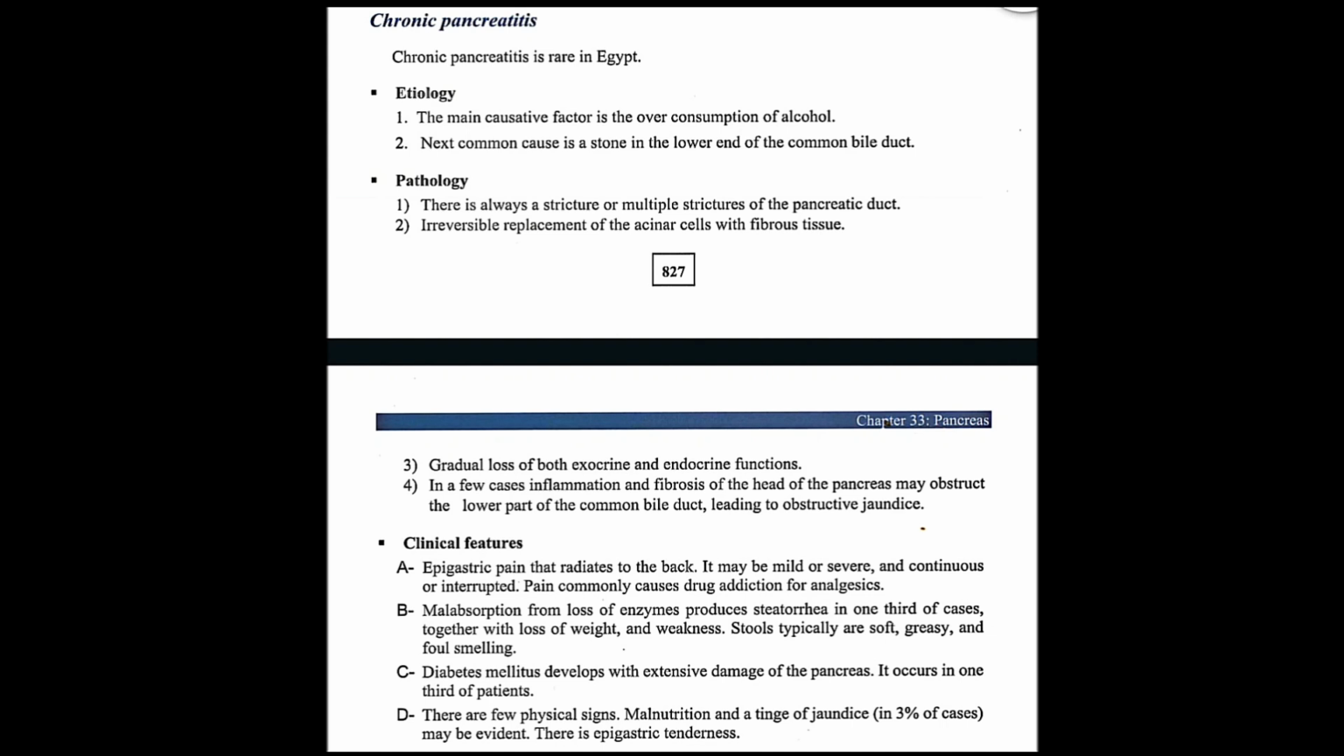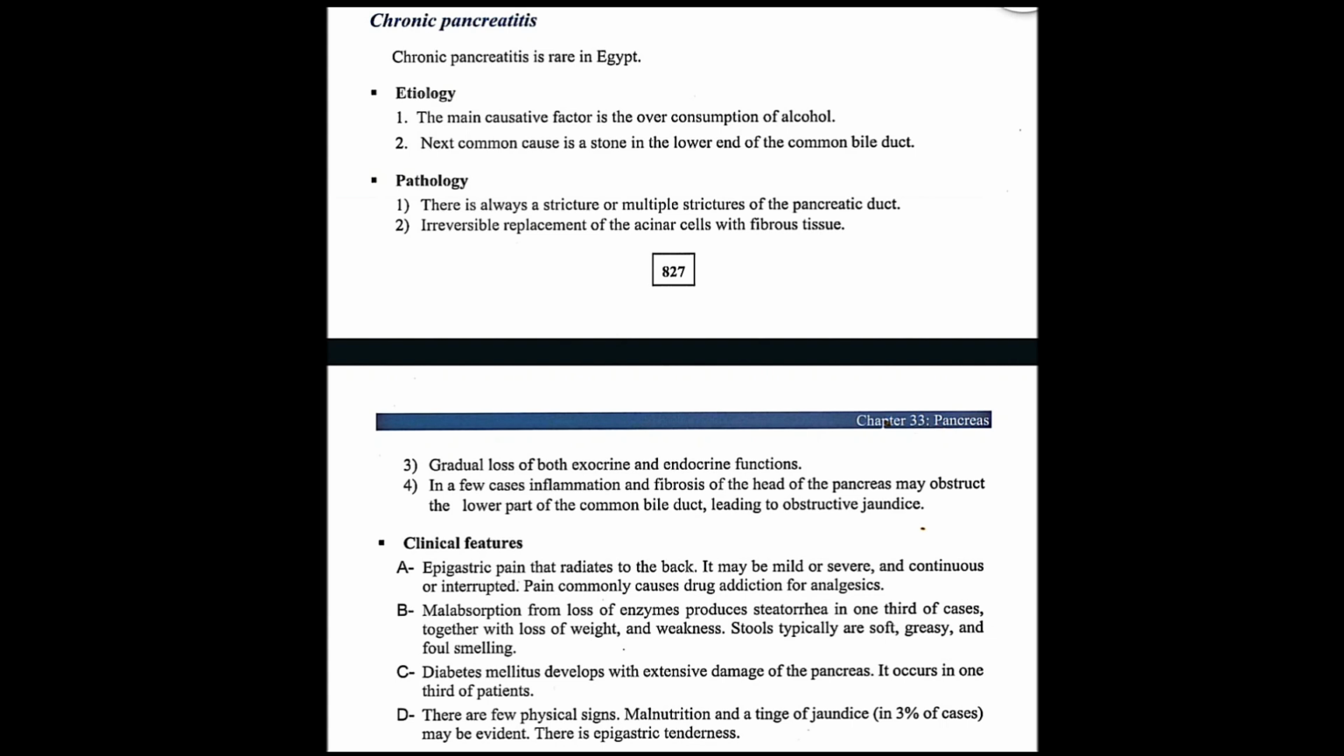And in a few cases, inflammation and fibrosis of the head of the pancreas may obstruct the lower part of the CBD, leading to obstructive jaundice. So in some people, there is inflammation and fibrosis of the head of the pancreas. This head, when it is fibrosed or inflamed, will obstruct the lower part of the common bile duct. And the outcome is obstructive jaundice.